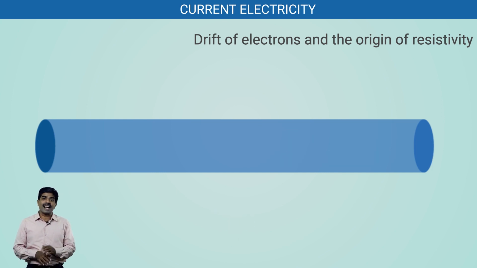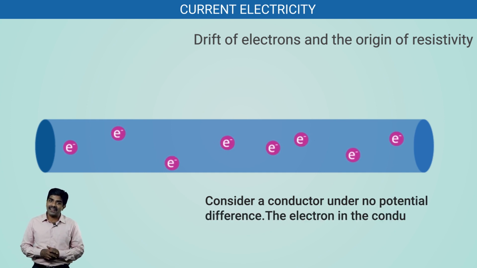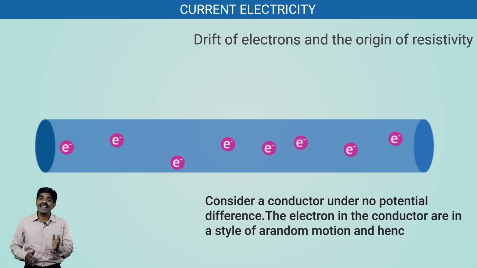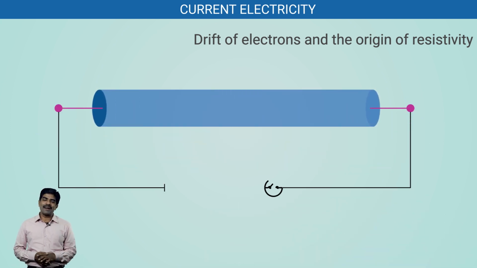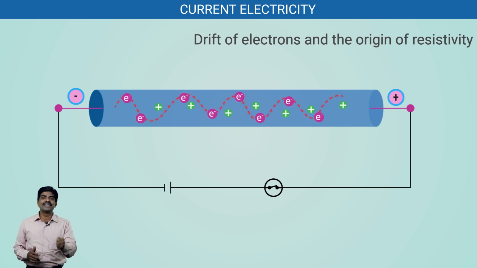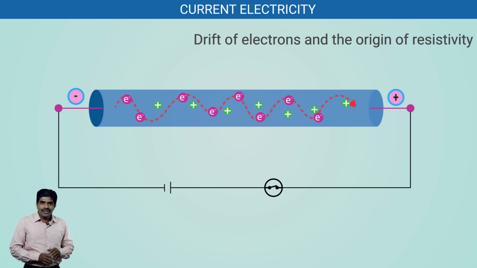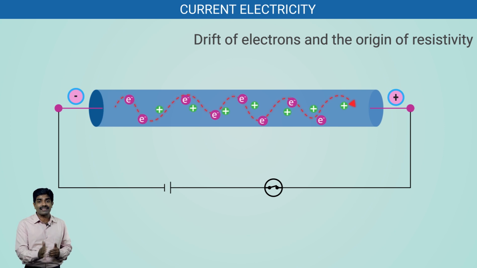Consider a conductor under no potential difference. The electrons in the conductor are in a state of random motion, hence the current is zero. When a potential difference is applied, electrons experience a force and they accelerate towards the positive terminal. During the motion, electrons collide with the vibrating positive ions and they move along a curved path.